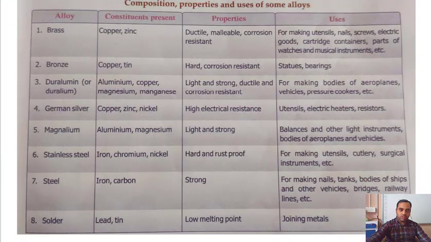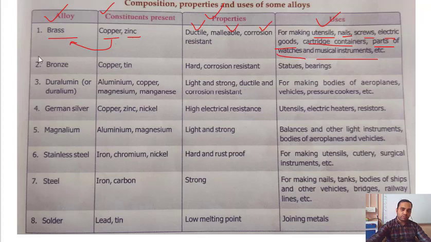So this is a table. Alloys, their constituents, their properties, their uses are given. If you want, you can go through it. For example, brass. Brass is formed when copper is mixed with zinc, 70% copper and 30% zinc. It is ductile, malleable, corrosion resistant. Why is it used? It is for making utensils, nails, screws, electric goods, cartridge containers, parts of watches, musical instruments. These are some of the uses.